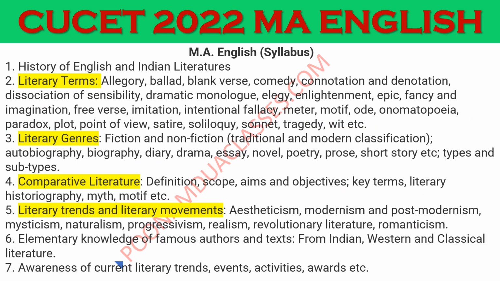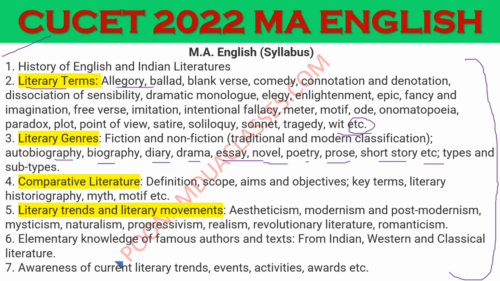As far as literature is covered, we are supposed to do these topics majorly. They look very small, but look at the topics, you will have to cover a lot of details within them. And literary terms few are mentioned here, but rest of the terms can also be there. Literary genres, every genre we are supposed to cover: autobiography, biography, diary, drama, essay, novel, poetry, prose, short story, etc.